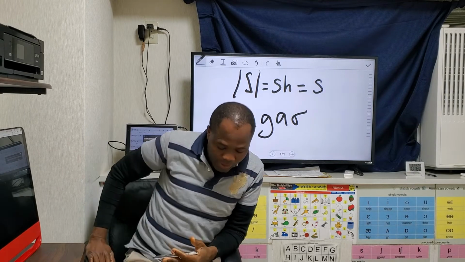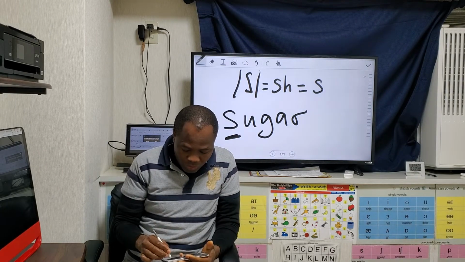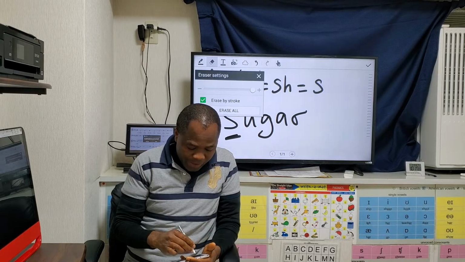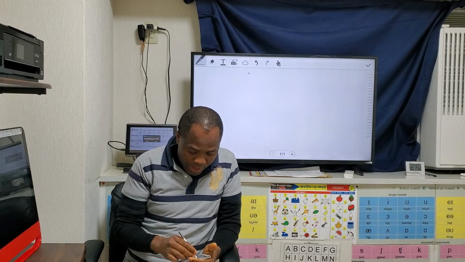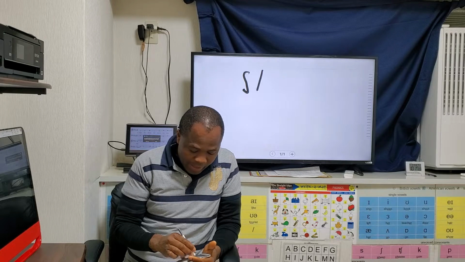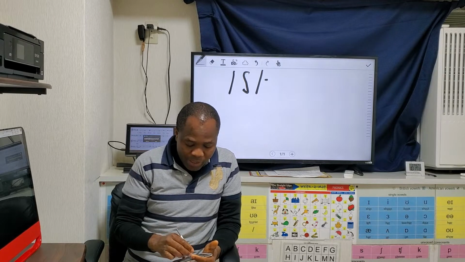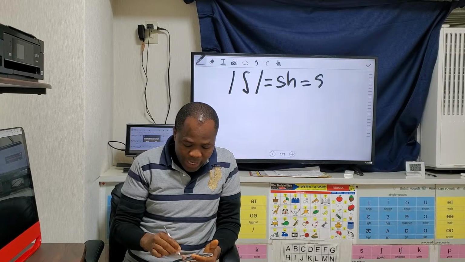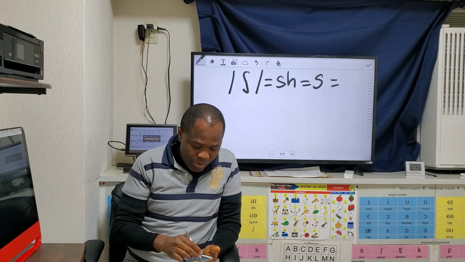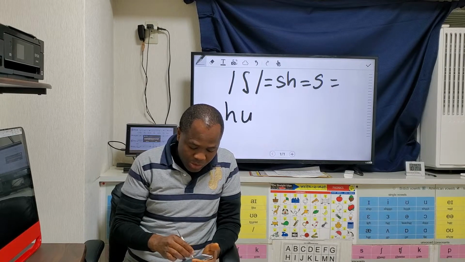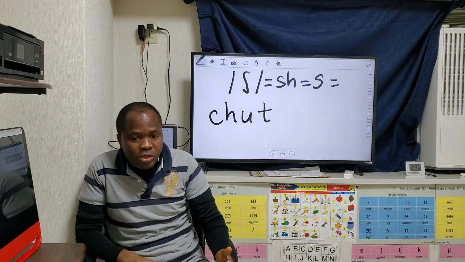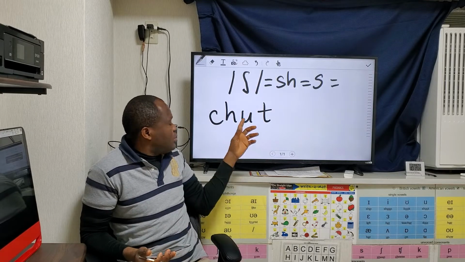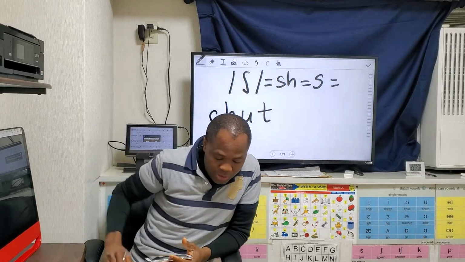Let's go to the third one, sorry. So our snake-like sound, sh, we can spell it with SH, number 1. Number 2, we can spell with S. Number 3, we have the word shoot. Shoot. C-H-U-T.